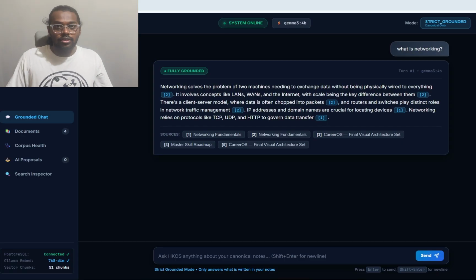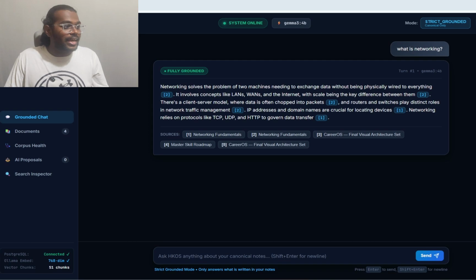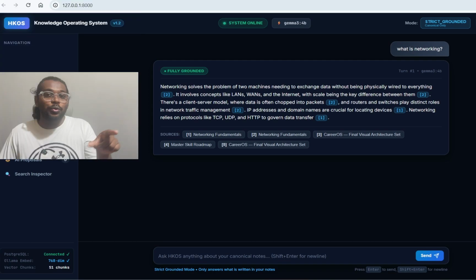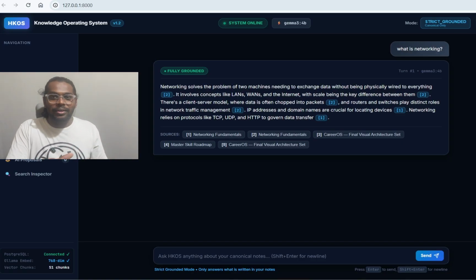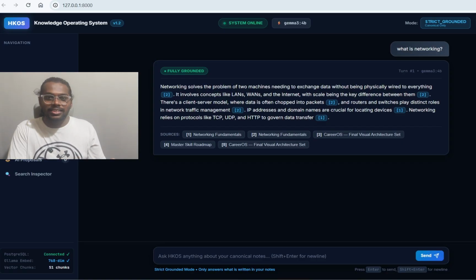So that was my use case. I wanted a local AI operating system for myself, which will answer to me based on my data only. That was what I was looking for. And that is the reason I have built this application, which is my own operating system. As you can see, HKOS. It's basically like Hemant Kumar Operating System. I'm so sorry, I was just simply testing it out. I just had to name it something, so I just kept it like that. Okay, don't laugh at it.